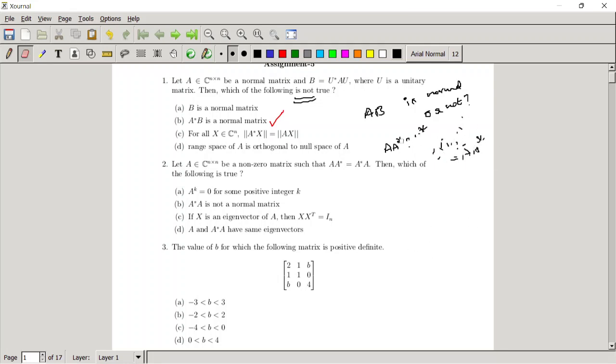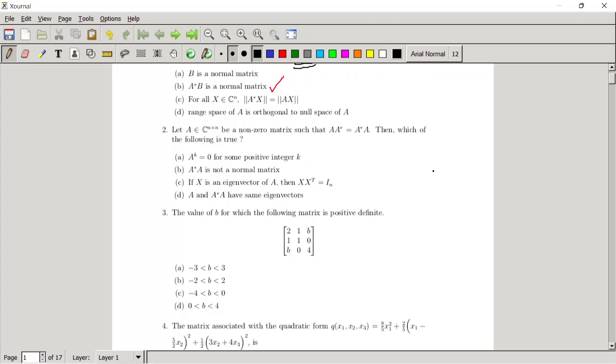You don't need to check all that property A* A equals A A*. If you can check that it is skew symmetric or symmetric, of course, the same thing I explained for the matrix M applies. If it is skew symmetric, then also it is a normal matrix. You just check the properties.